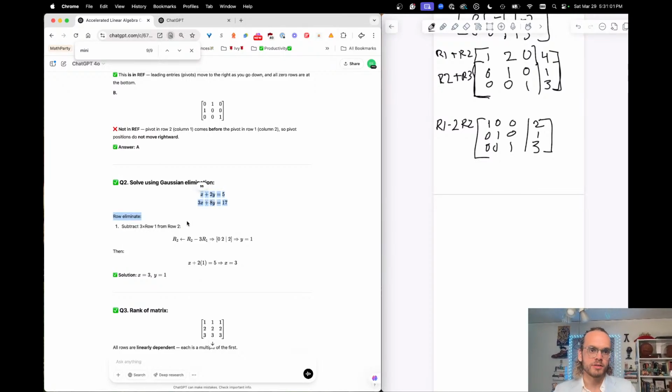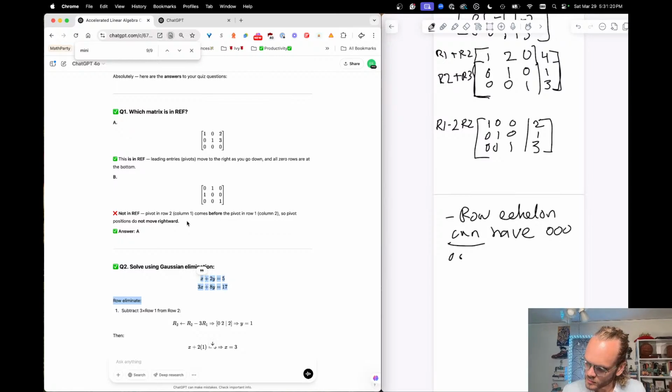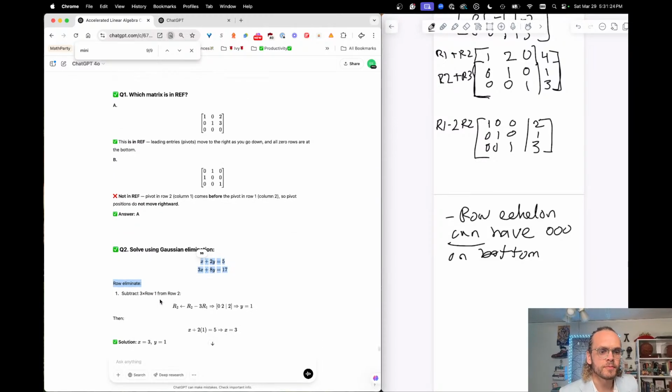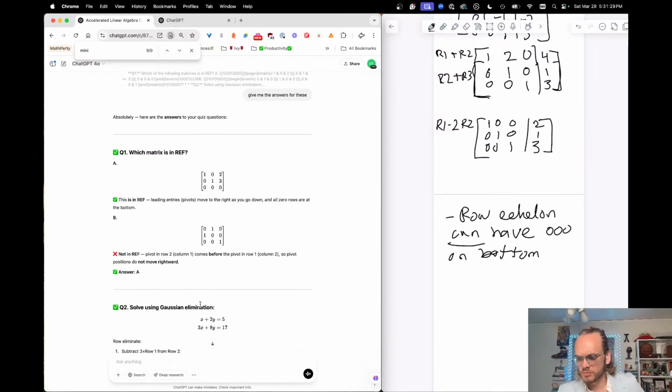So I'm just going to write as a note that I don't need it. I can just remember that row echelon form can have 0s on the bottom. I'm assuming a 3x3 matrix always, but that seems to be the standard when you're learning here. So solve by using Gaussian elimination. I haven't done this yet for a 2-variable system. It should be pretty simple though, so I'm going to go right now. MQ, that's the mini quiz, number 2.